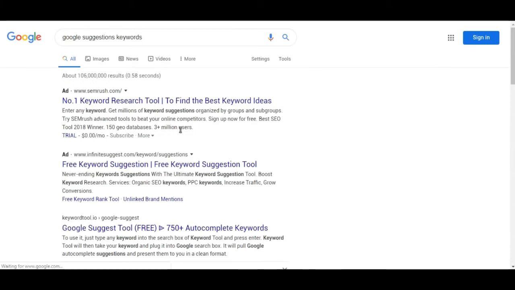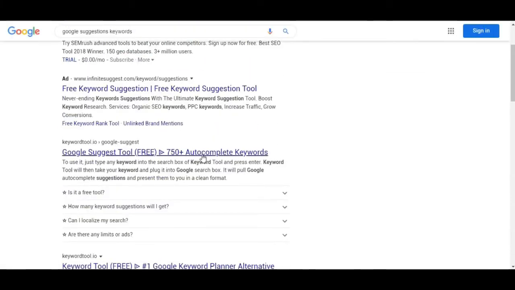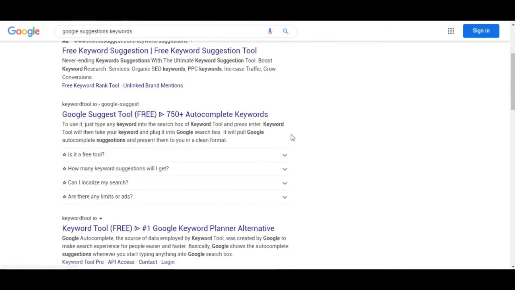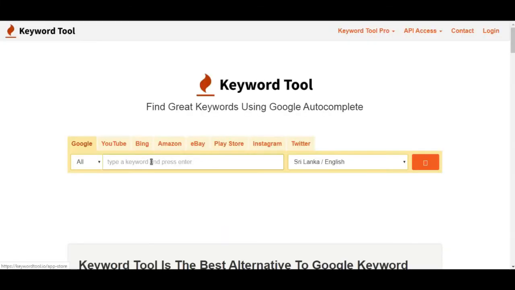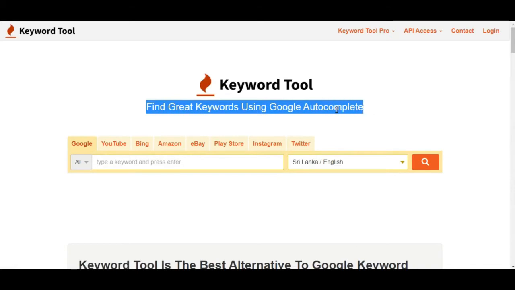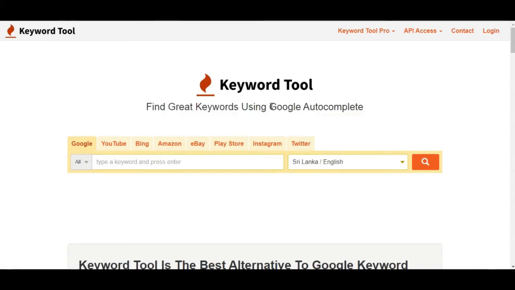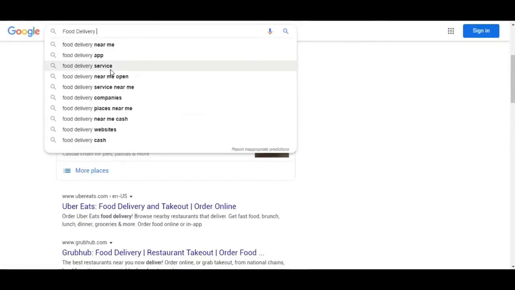So let's go. This is a great tool, Keyword Tool IO. It's a great tool, actually. You can get a huge list. See, find great keywords using Google autocomplete. That's the exact word I'm looking for.